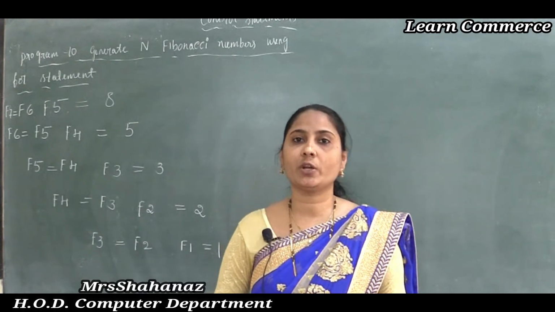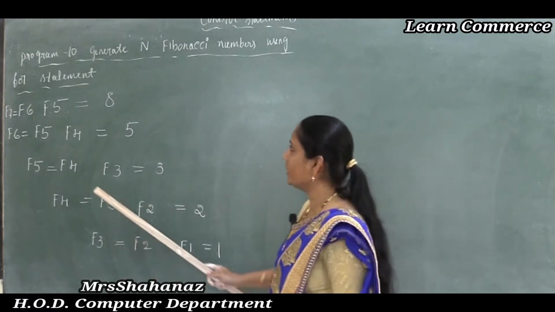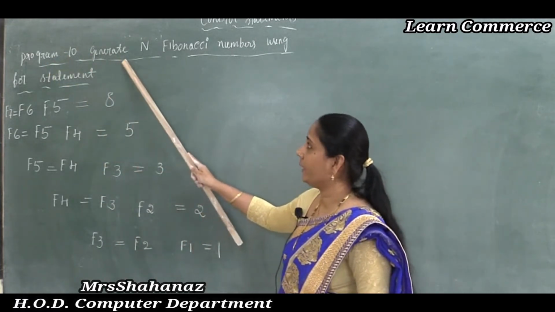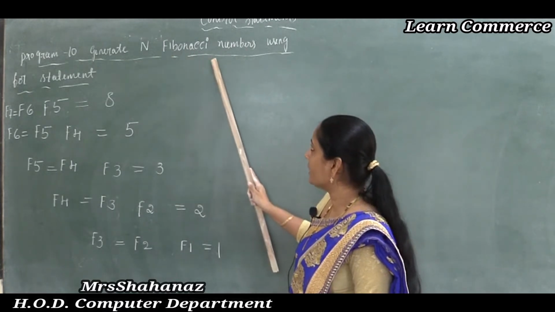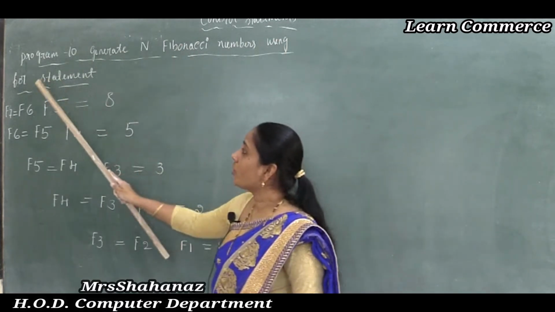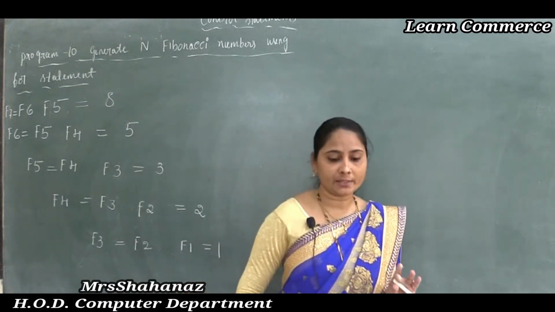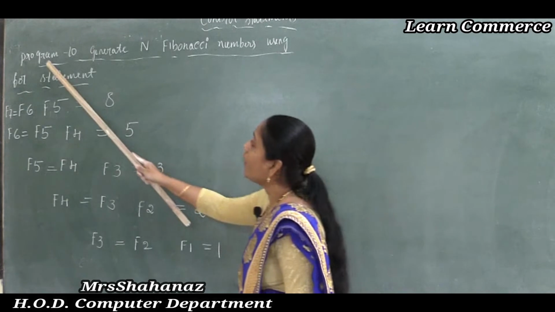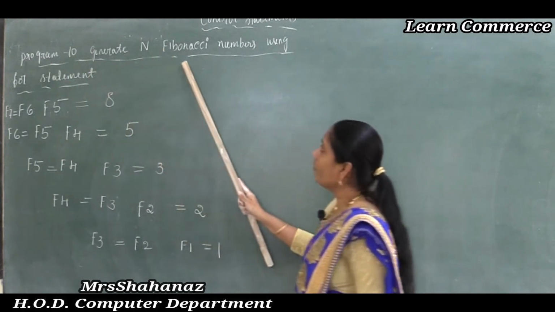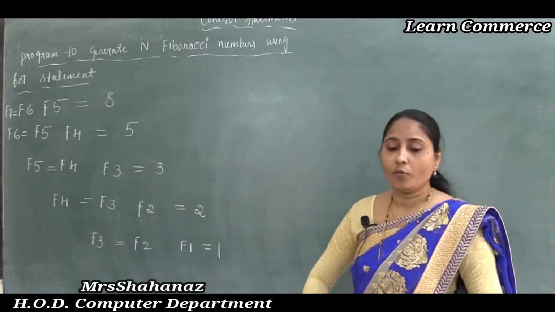Now, what is the question of the program? The question is: the program to generate n Fibonacci numbers using the for statement. Is this point clear? The question of the program is clear here. Again I am going to repeat: the question is the program to generate n Fibonacci numbers using the for statement.